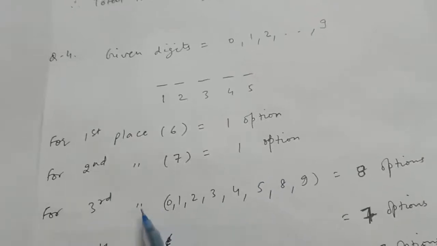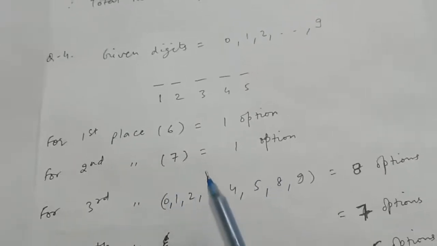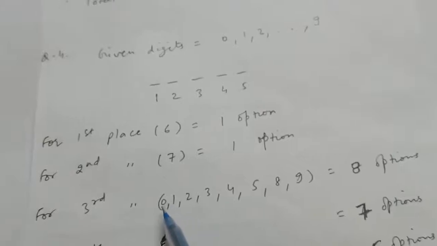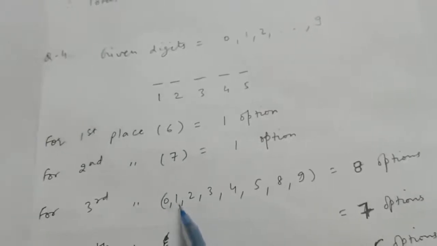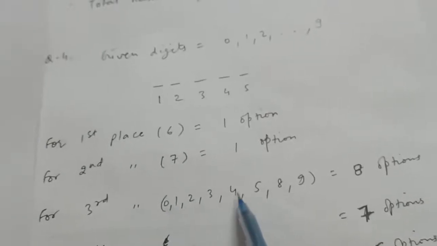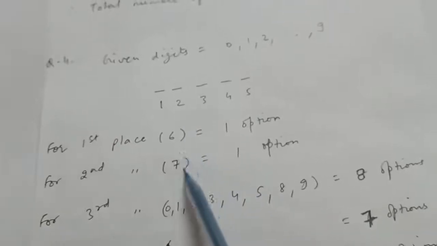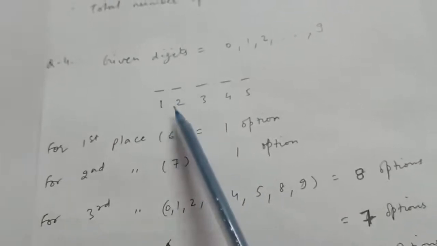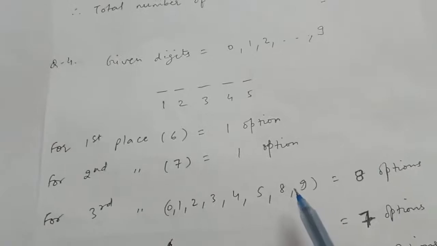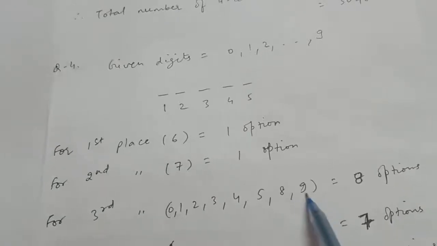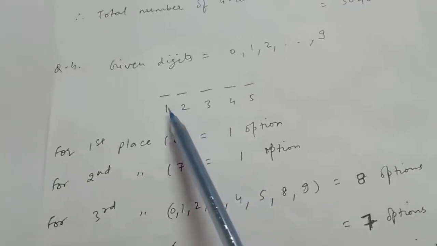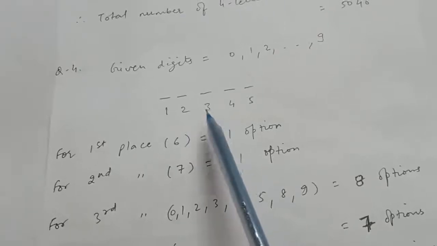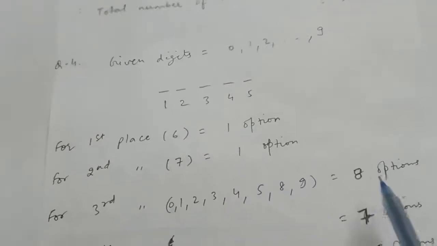Now for the third place, because digits cannot be repeated, we have the options 0, 1, 2, 3, 4, 5, 6 and 7. Two of these are already used at the first and second place, so we will not use them. So 8 and 9, therefore 2 options have been used here. Therefore for the third place we have 8 options.